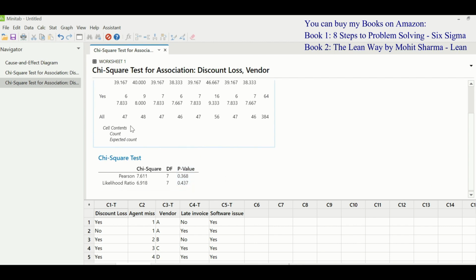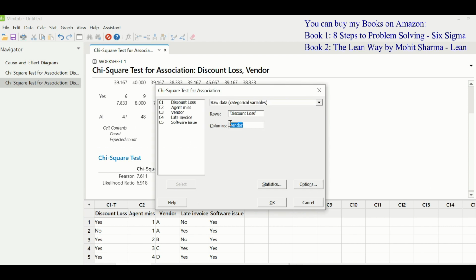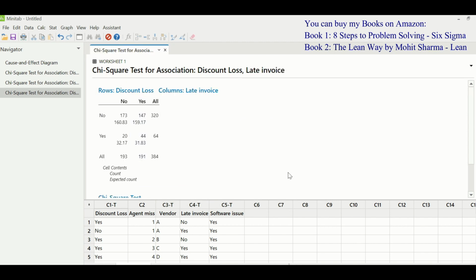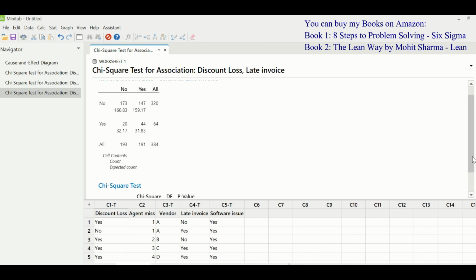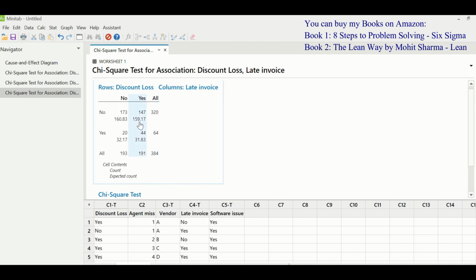Press Ctrl E. Under column, select late invoice. Double click on it to select and click OK. Look at the p-value. The p-value here, which is less than 0.05, suggests that it is a significant contributor. And whenever we have discount loss, yes, and the invoices which got delayed were yes, we were supposed to have 31 invoices, but we had 44. It means this is a contributing problem.